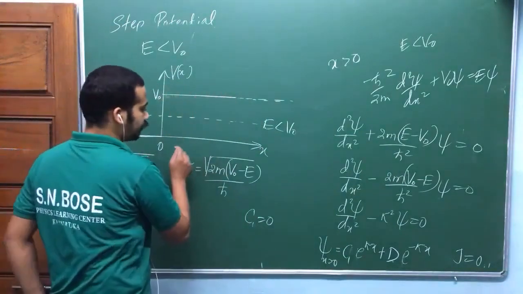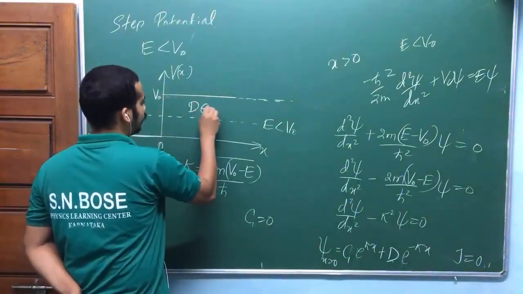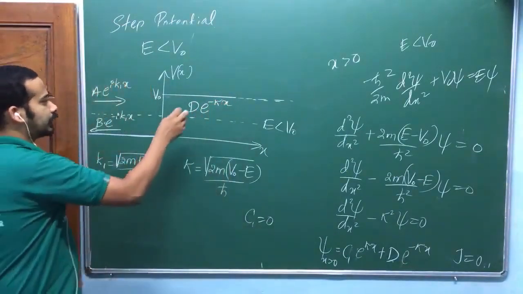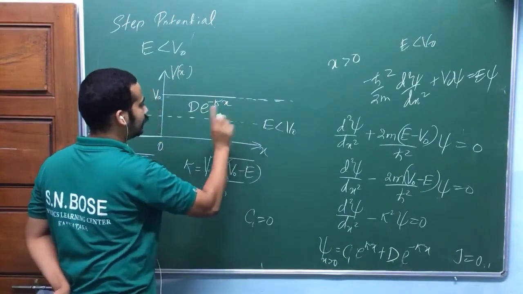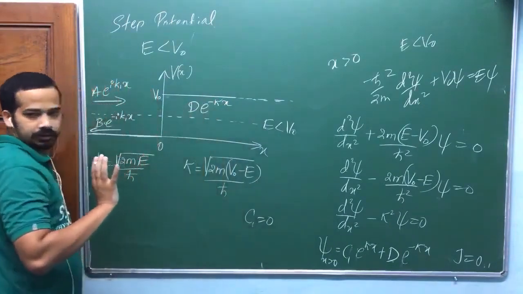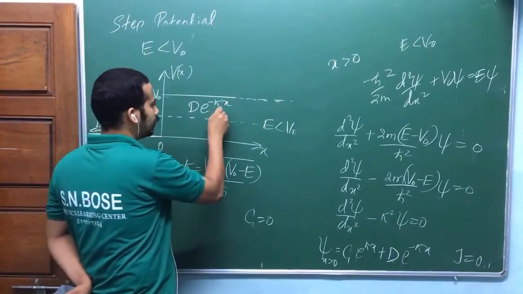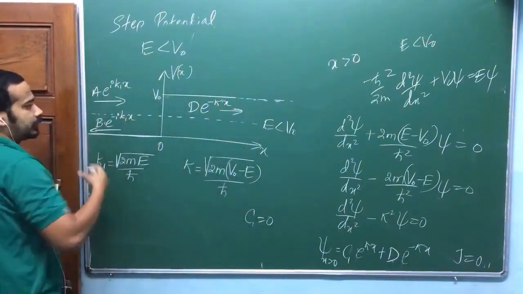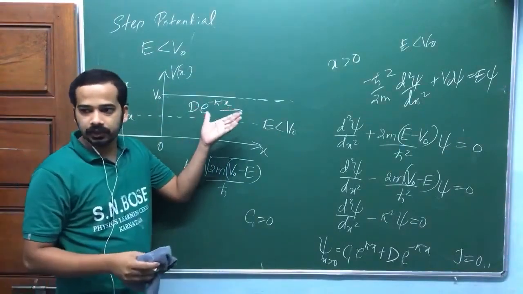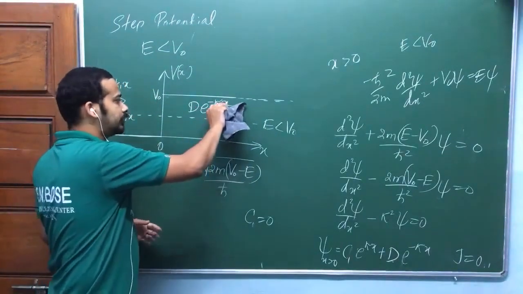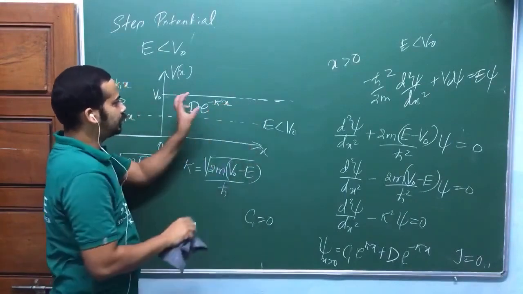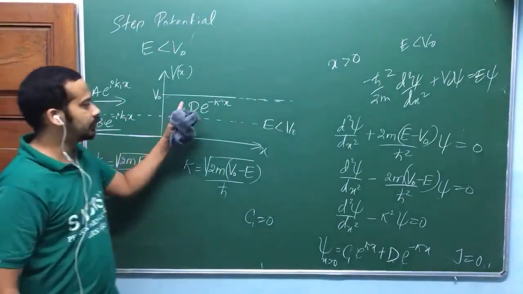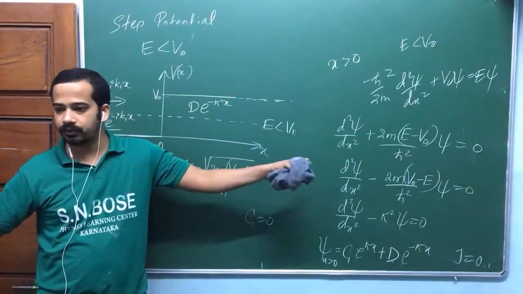So in this part, your solution is D e power minus kappa x. I'm not showing that this is a traveling wave, because those are incoming particle, outgoing particle like that. This will not represent any current density; current density is 0 for this one. I just write this is the solution on this side, and this will go to 0 as x tends to infinity.